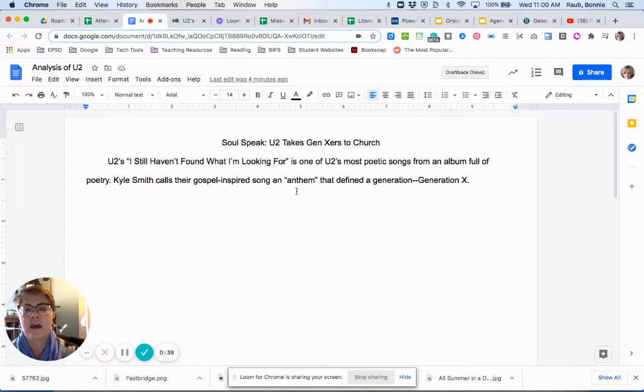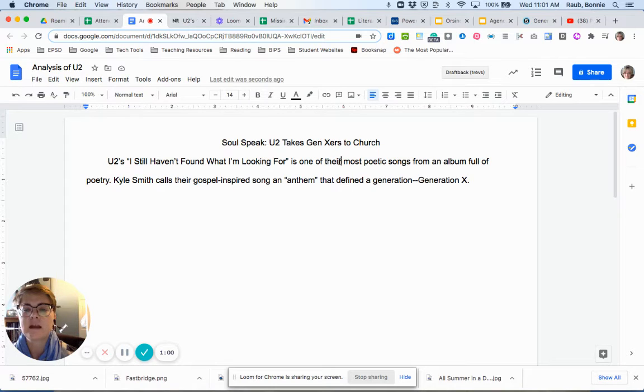So you'll see that I've started writing an essay here in Google Docs, and I'm going to read the title and the couple of sentences that I've written here so you can get the gist of what it is I'm doing. And then I'm going to show you how to use this citation tool in Google Docs.